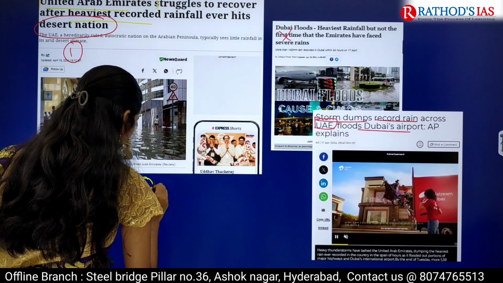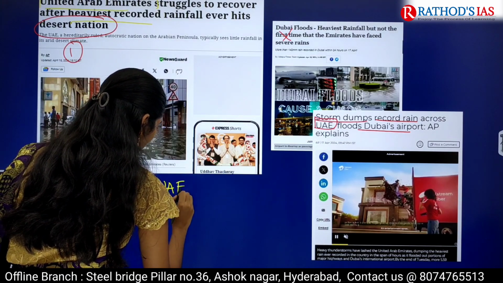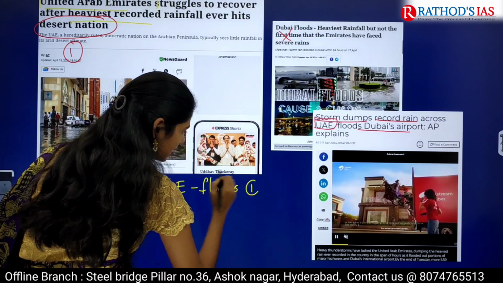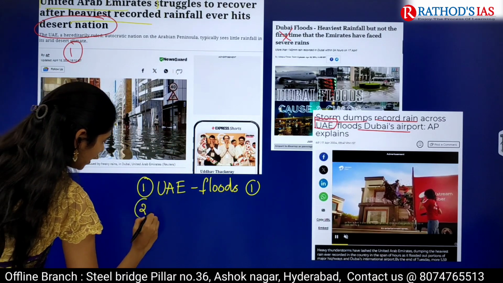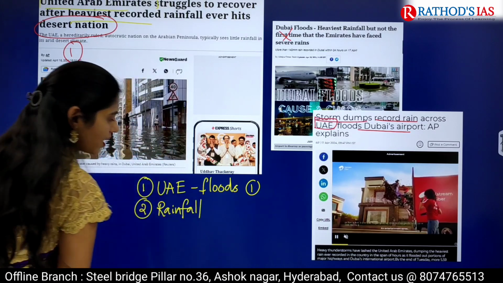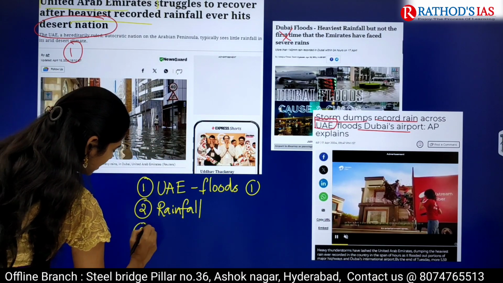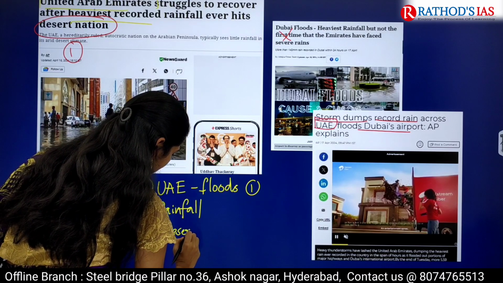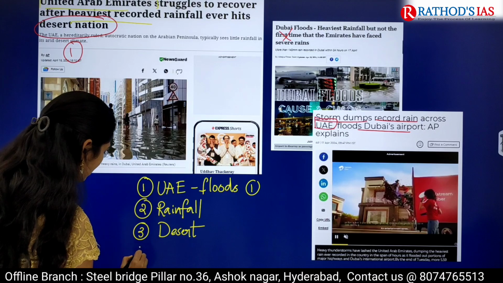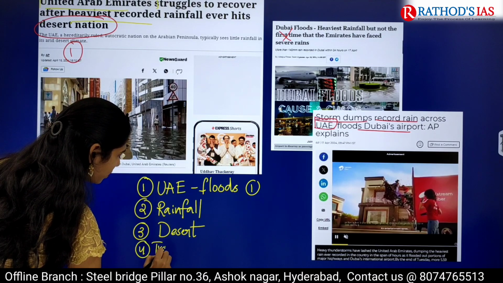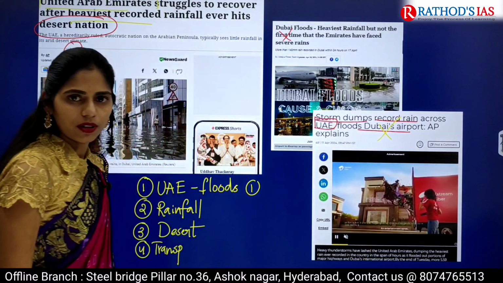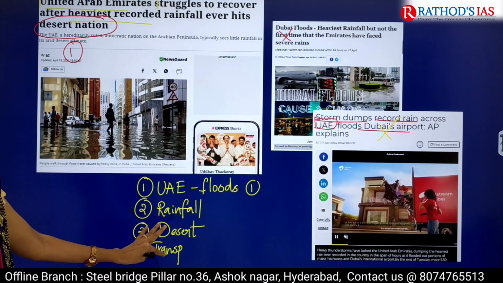First one is heavy rains are causing floods in UAE. So the first concept is floods, the next one is rainfall, and the third one is desert. And the next one is that it is also affecting transportation because of floods in the Dubai airport. So these are the four things that we can get.